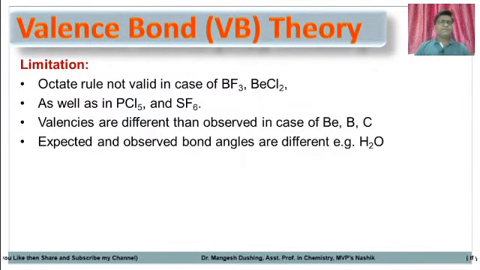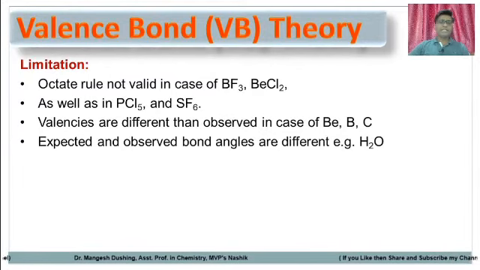So what are the limitations of valence bond theory? The limitations are: the octet rule is not valid in the case of BF3 and BeCl2. For example, friends, in valence bond theory the central atom should have an octet in its outermost shell. But in some molecules there are exceptions like BF3. So the outermost shell of this boron contains only 6 electrons, 3 electrons from boron and 3 electrons from the fluorines. So only 6 electrons. The octet is not complete.